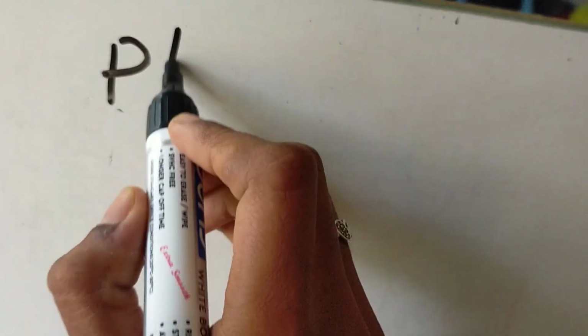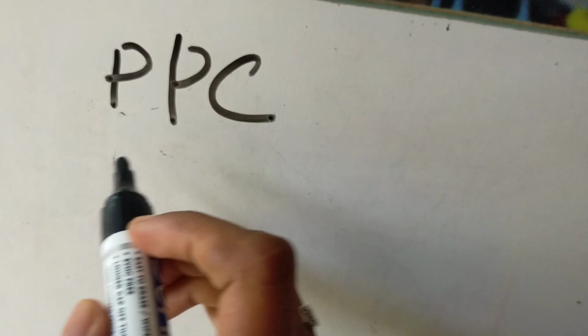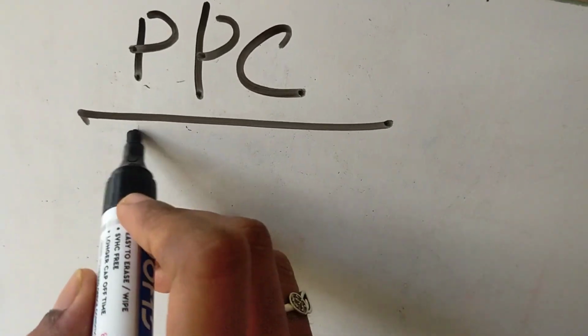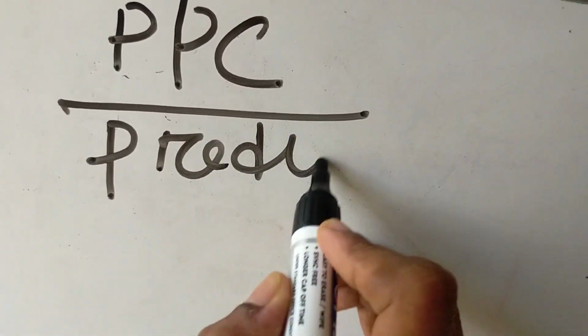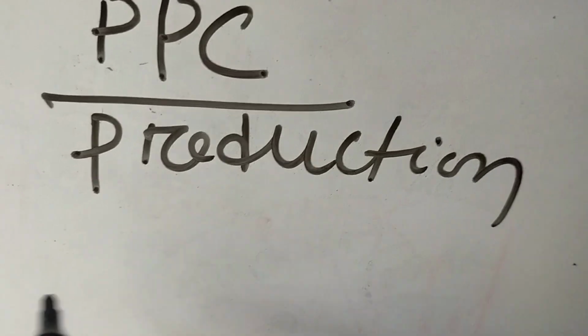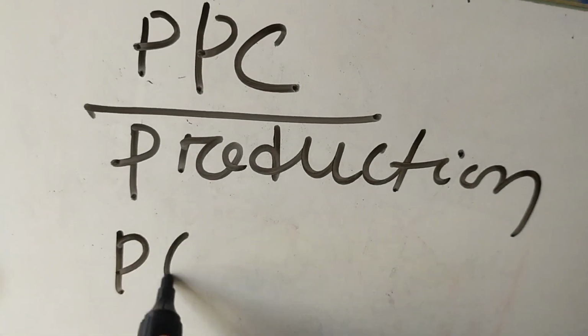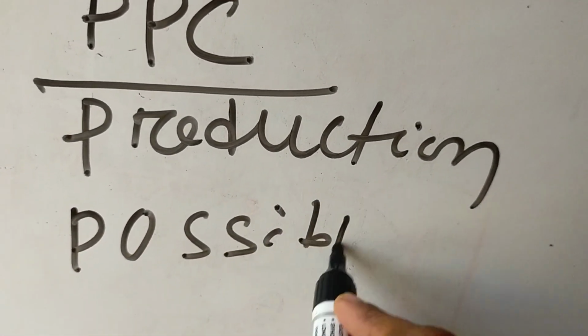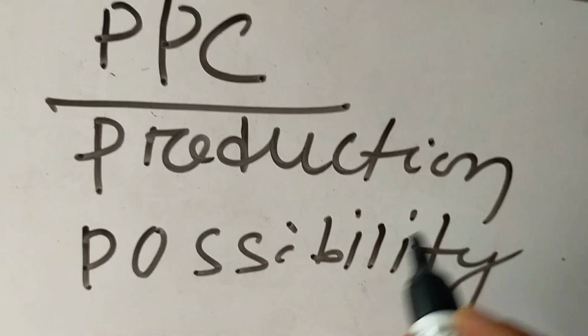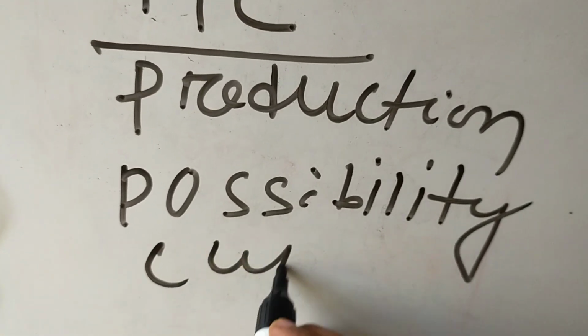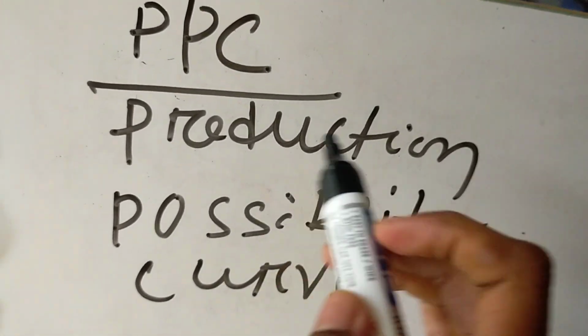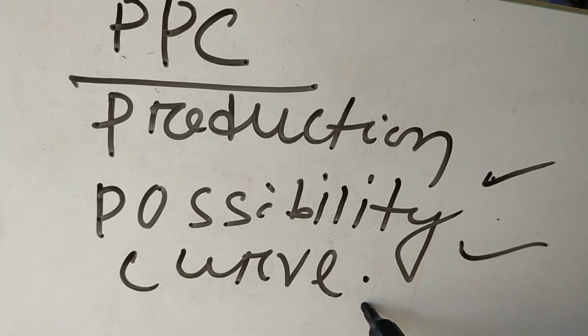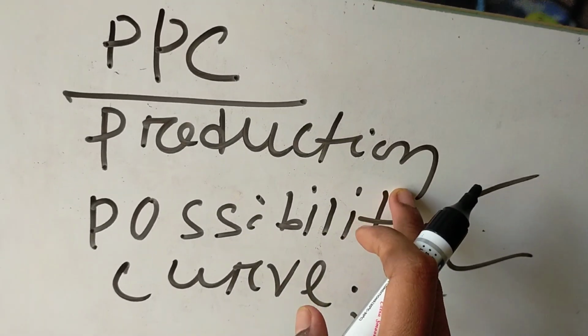Today's topic is about PPC. It means P stands for production, then P stands for possibility, and C stands for curve. Production, possibility, curve. What is production?